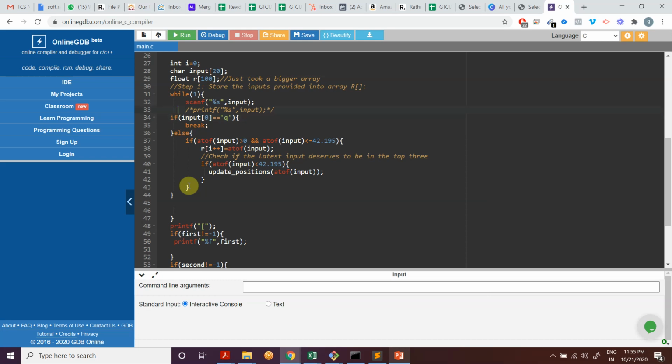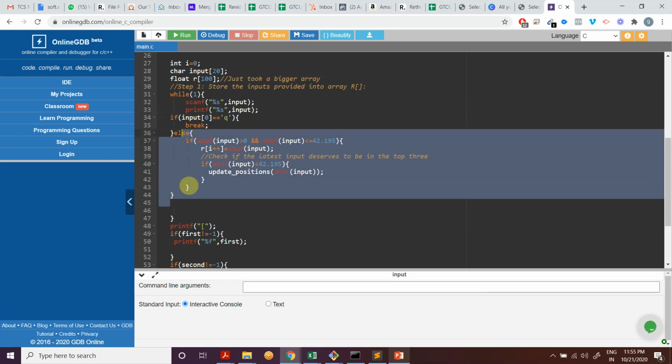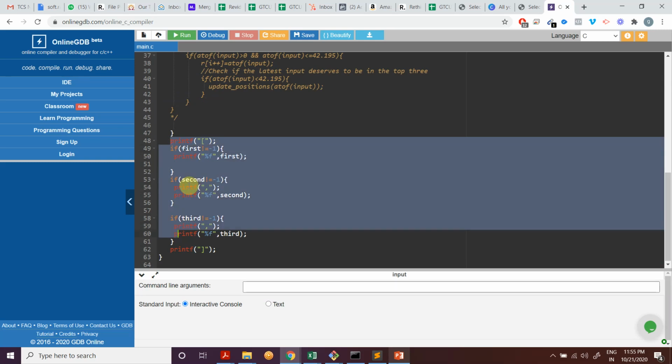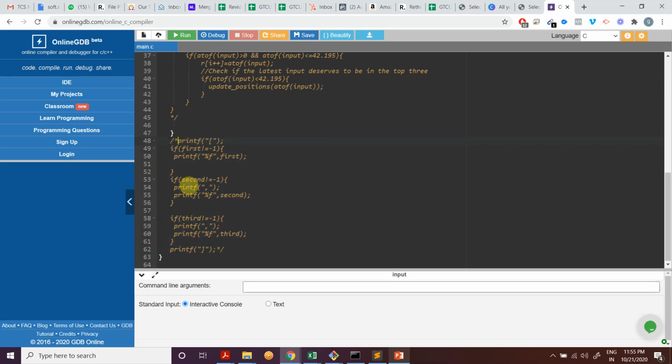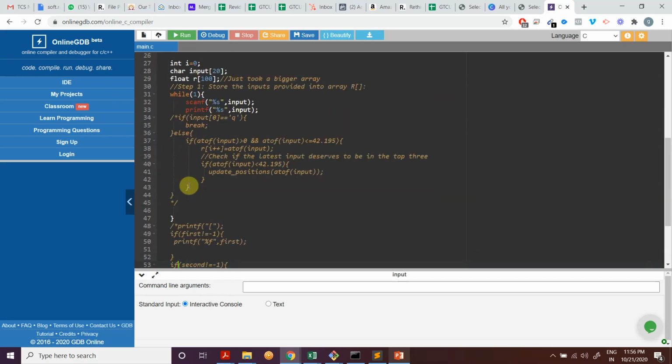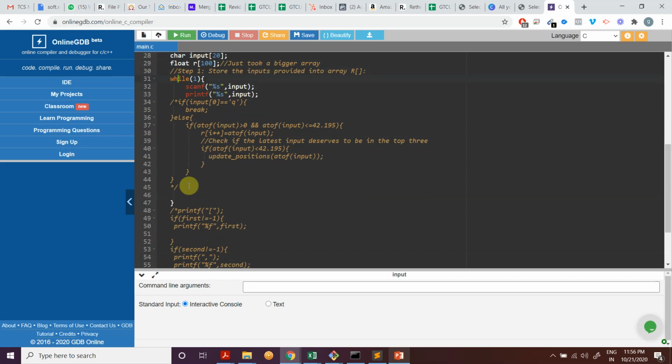Then all I would do is simply check this. What am I checking? I'm just checking if I'm actually recording the inputs properly. So there will be an infinite loop in here; technically, we are not ending the loop at all. I was just checking the input. I know it's a very basic check, but sometimes I do it, to just see if everything is good. So this one will keep on going in a loop. I keep taking input, it keeps running it.